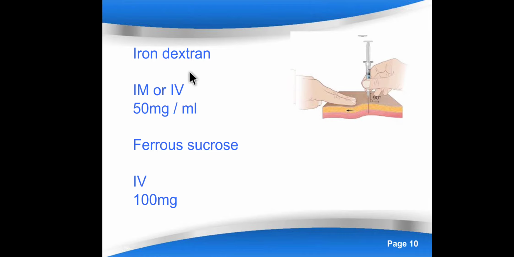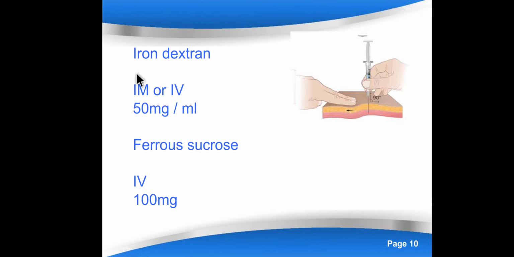Here you can see the names of the formulations: iron dextran, iron sucrose. They are different from the oral preparations, where ferrous sulfate and ferrous fumarate were used. Those are ionized salts, which are used in oral preparations. Here we cannot use ionized salts for the parenteral route, because they are very toxic, right? So special preparations are available which are not toxic when given parenterally. Among those, the first is iron dextran.